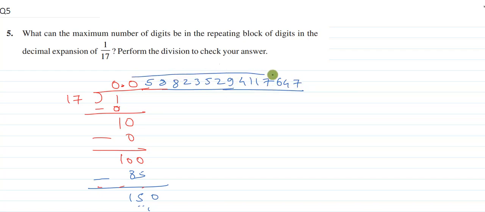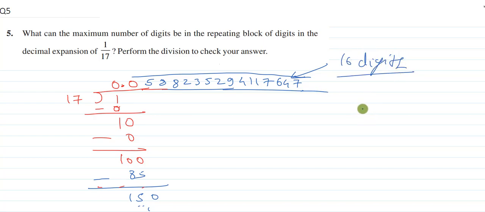So this much of a block of digits you will get, which is repeating. After this, again it will start from 0 5 8 2 3 and so on. So what the question was asking is how many digits are repeated in this repeating block. So there are 16 digits.